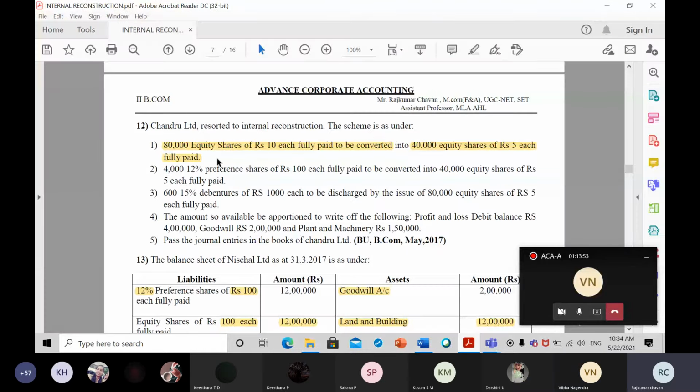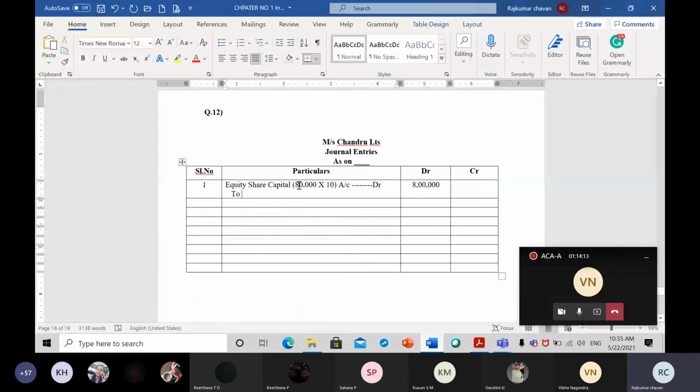Okay. Now 80,000 equity shares to be converted into how many? 40,000 equity shares of 5 rupees, which means the 10 rupees face value of the equity share has been brought down to how much? 5. And along with the face value, even the number of shares is also getting reduced. So it is a profit for the company, right? So here let me write, this is my old.